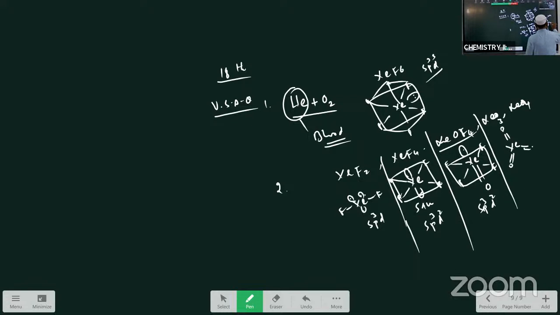pyramidal shape like this, okay। So आप एक लोन पेयर रखना, pyramidal shape है। This is about the structure of the XeO3। XeO4 का structure ऐसा है, XeO4, this is the structure of XeO4, this is the tetrahedral molecule। In both this XeO3 and XeO4, hybridization of the xenon is sp3 hybridization only। So these are some important VSAQs in group 18, के VSAQs पढ़ाए हम। Next after that, what are the important VSAQs there